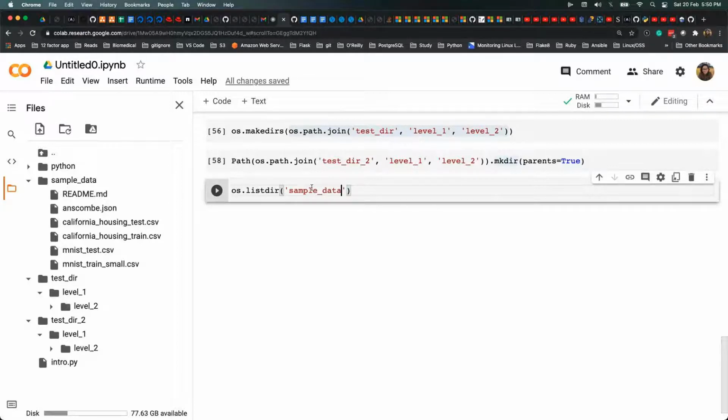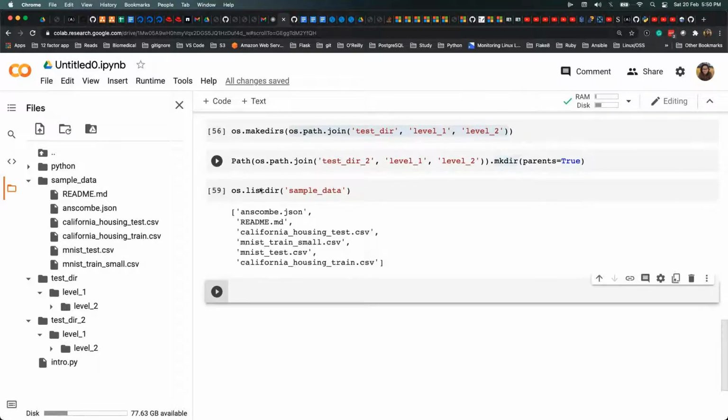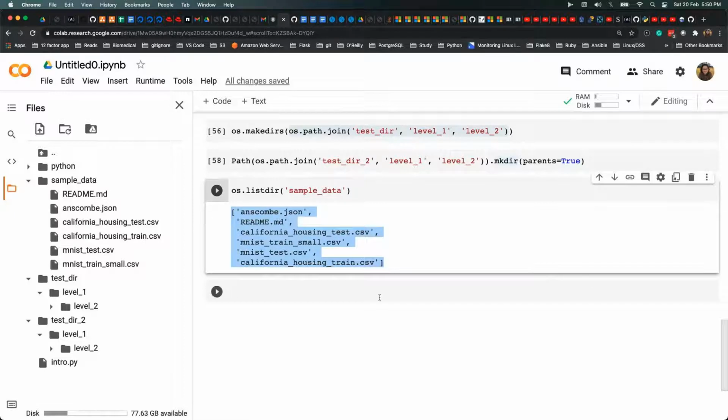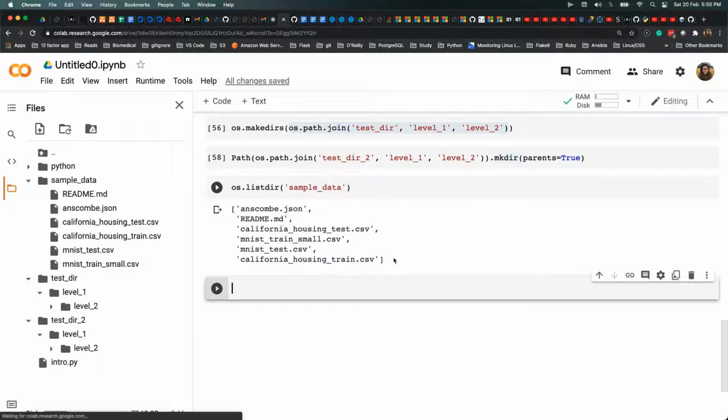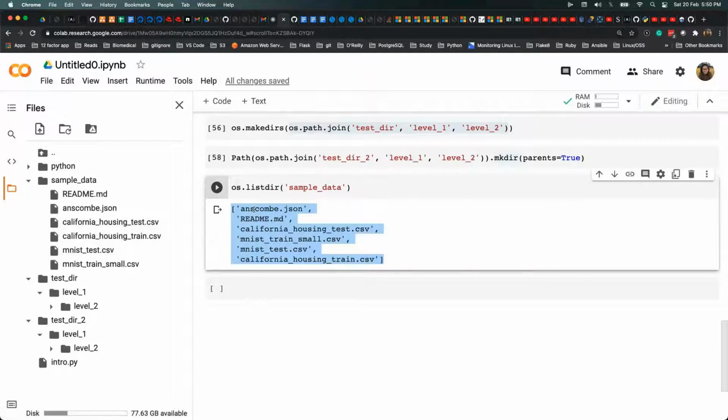I'll say this, and if you notice here, it returns a list of whatever the content is there: readme.md, this file.json, 4 CSV files, and all those things. It returns a list of those particular file names, or rather the content of that particular folder, which is a list.